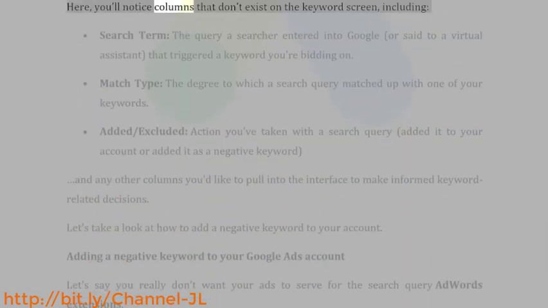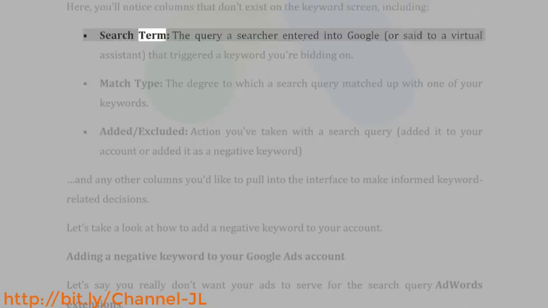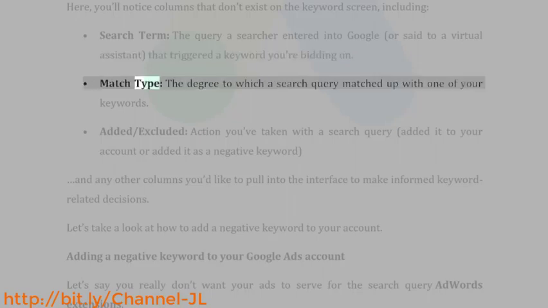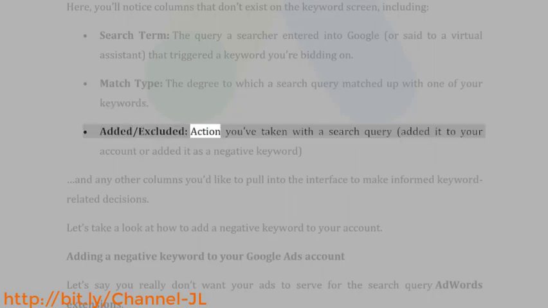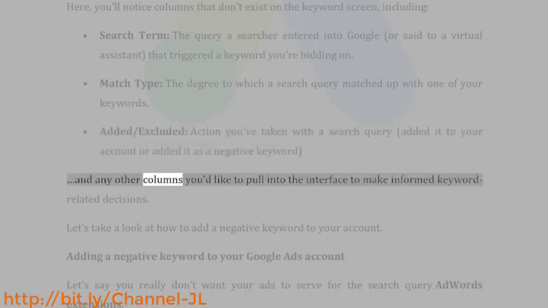Here, you'll notice columns that don't exist on the keyword screen, including search term, the query a searcher entered into Google, or said to a virtual assistant, that triggered a keyword you're bidding on. Match type, the degree to which a search query matched up with one of your keywords. Added/excluded, action you've taken with a search query, added it to your account or added it as a negative keyword, and any other columns you'd like to pull into the interface to make informed keyword-related decisions.